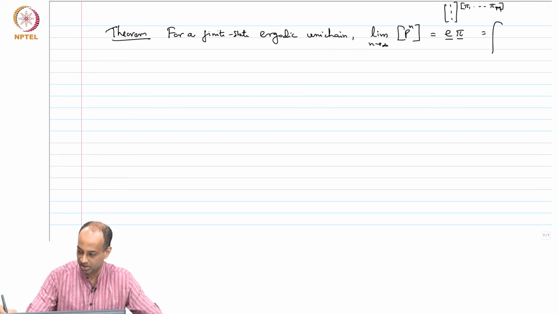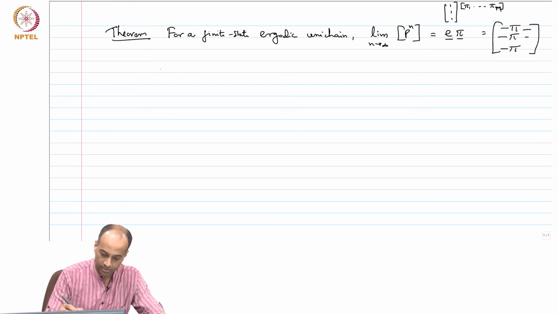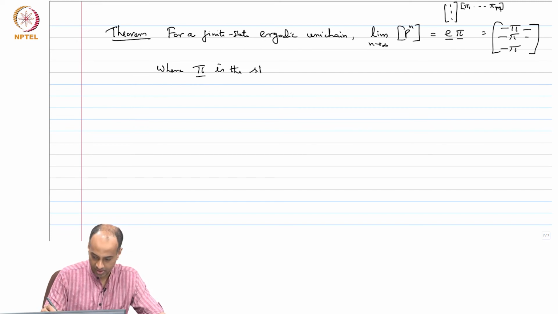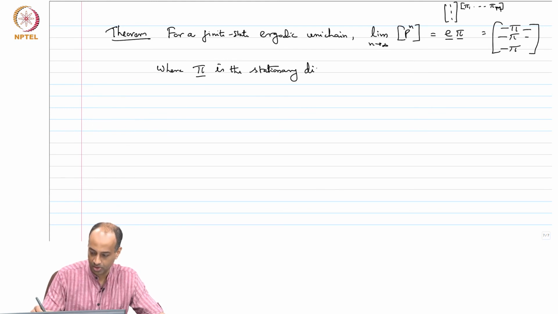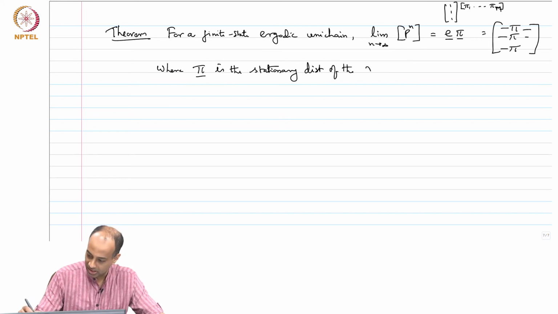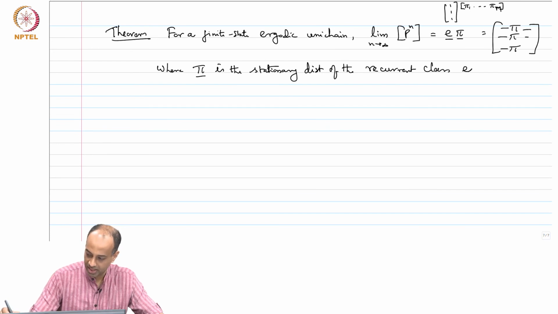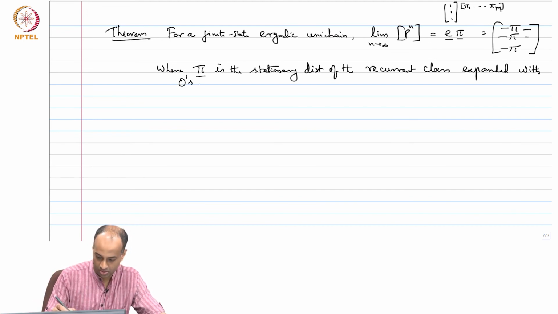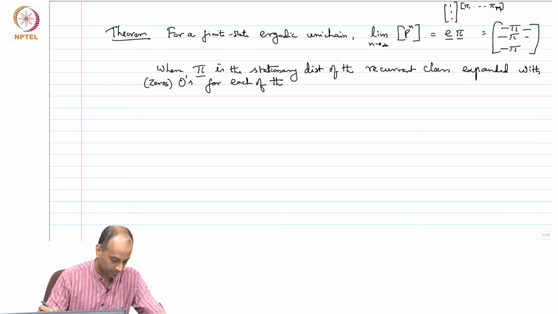So this is nothing but the matrix with every row equal to pi, where pi is the stationary distribution of the recurrent class expanded with zeros for each of the transient states.